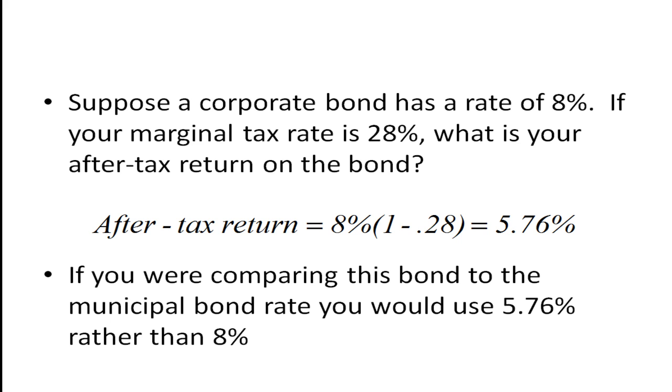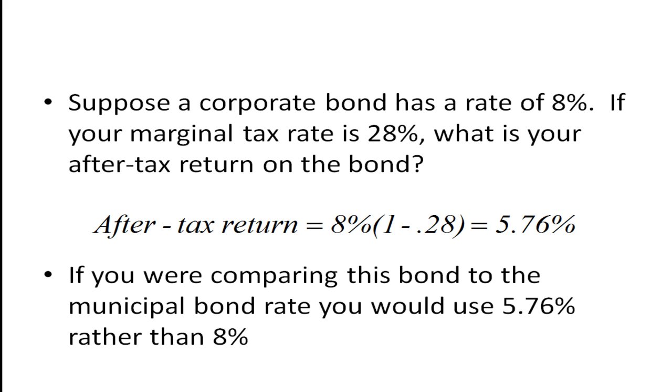So suppose a corporate bond has a rate of 8%. If your marginal tax rate is 28%, and by marginal tax rate we mean every extra dollar of earnings is taxed at 28%, what is your after-tax return on the bond? Well, it's 8% times 1 minus the marginal tax rate. That is, 28 cents out of every dollar goes to Uncle Sam, and that means that 72 cents out of every dollar you get to keep. So if we multiply 8% times 0.72, we get 5.76%.